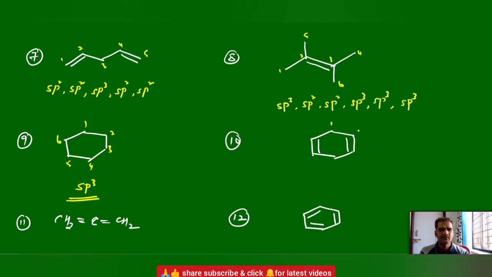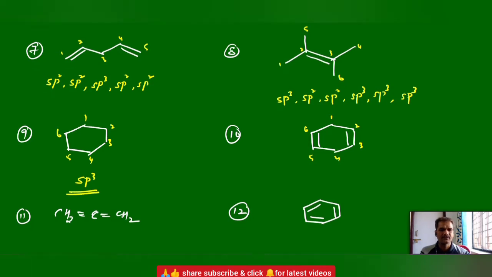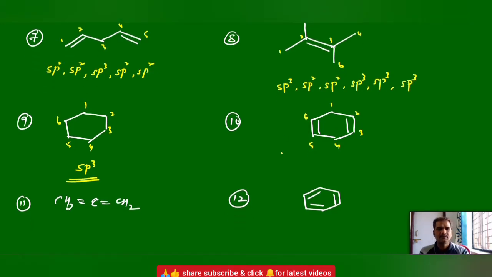For the 10th one, let us do the numbering like this: 1, 2, 3, 4, 5, 6. Actually, in the IUPAC nomenclature, this is not correct numbering. Here I am giving it for identification of hybridization. What is the first carbon, second carbon, third carbon? What is the first carbon hybridization? All are single bonds only. Second carbon, one pi bond is there. sp2. Then third, sp2. sp3. Fourth one, sp3. Fifth one, sp2. sp2. Sixth one.